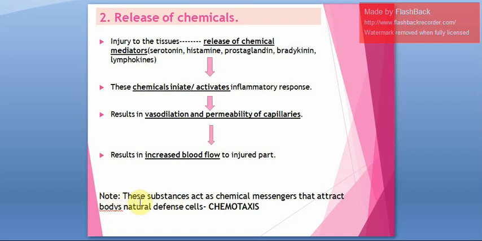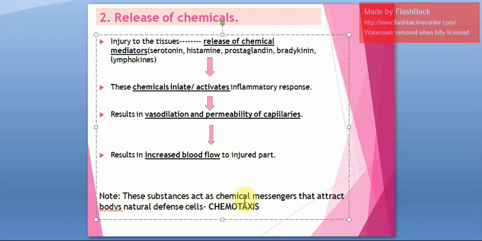Next, just note down this. These chemical mediators will act as chemical messengers which will attract the body's natural defense, that is referred to as chemotaxis. Chemotaxis means chemical mediators will attract natural defense mechanism.